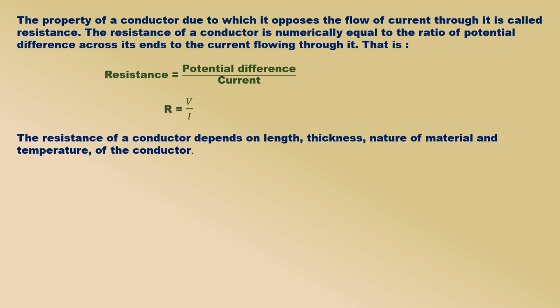The resistance of a conductor is numerically equal to the ratio of potential difference across its ends to the current flowing through it. That is, resistance is equal to potential difference by current. The resistance of a conductor depends on length, thickness, nature of material and temperature of the conductor. A long wire, or conductor, has more resistance and a short wire has less resistance. Again, a thick wire has less resistance whereas a thin wire has more resistance. Rise in temperature of a wire increases its resistance.